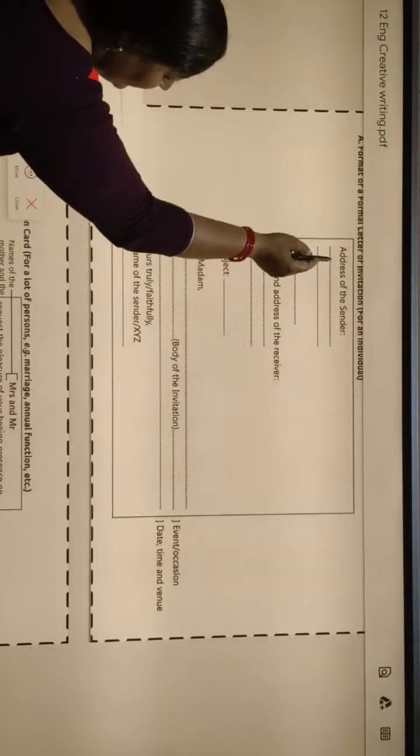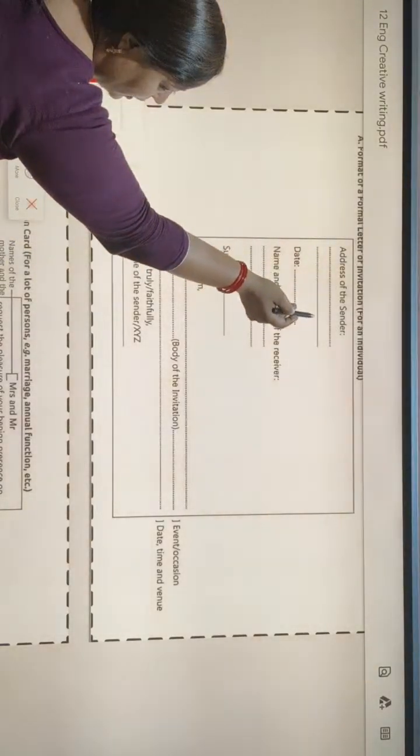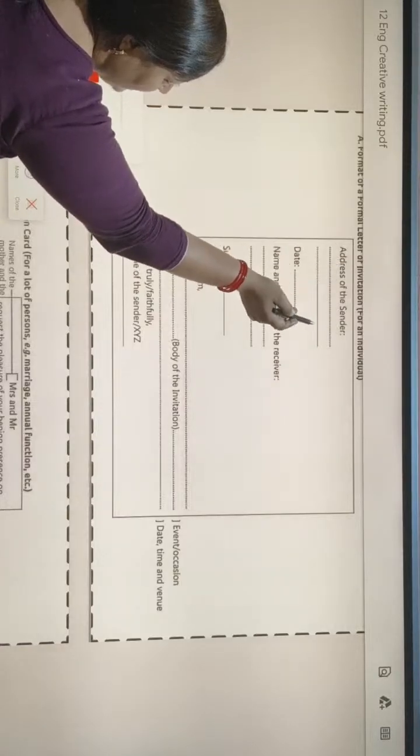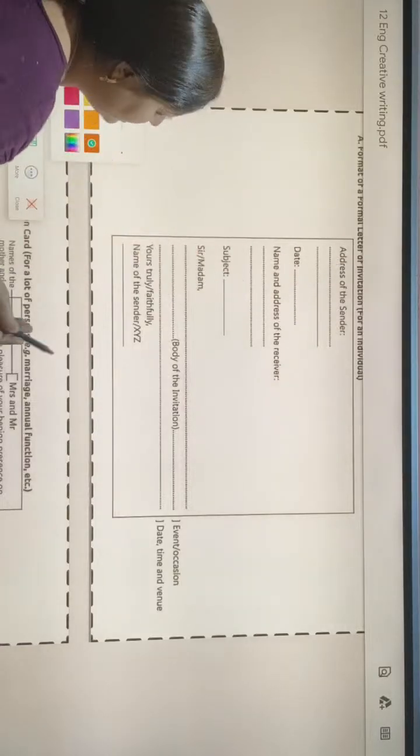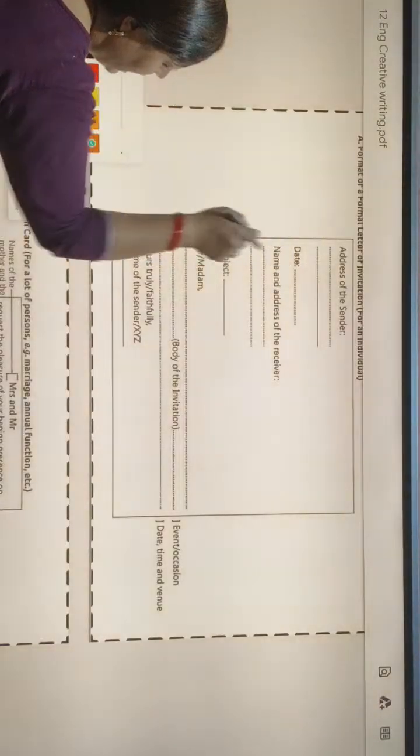First of all, the address we will include in our formal invitation when we are writing letter form, and then we will write the date. How will we write the date?